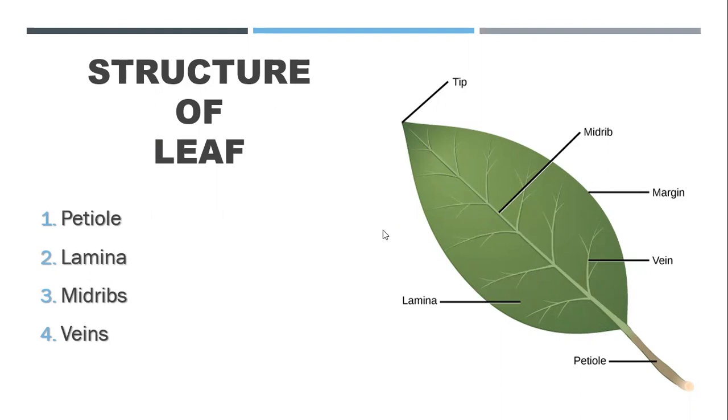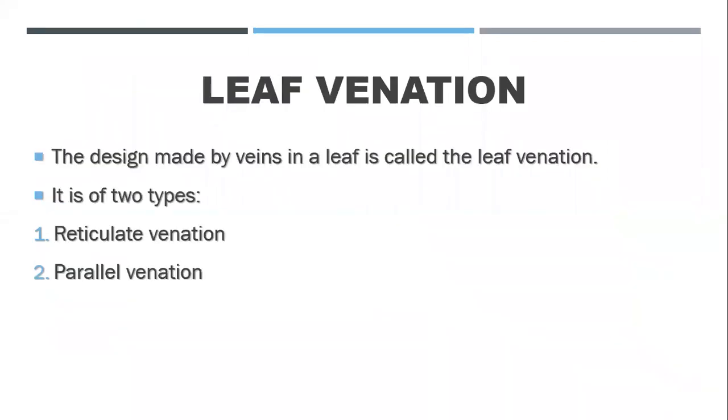ठीक है. Then we have another thing which is known as leaf venation. Leaf venation is basically the design made by those veins on the leaf. Okay, एक पैटर्न बनता है. आप ध्यान से लीफ को अगर देखेंगे तो आपको नजर आएगा कि पतली पतली एक ना वेब की तरह, नेट की तरह कुछ बना हुआ है, धारीदार, right? So the leaf has veins and a pattern, and all the leaves have different patterns of it. Okay, different designs of veins on it. So that is known as leaf venation.